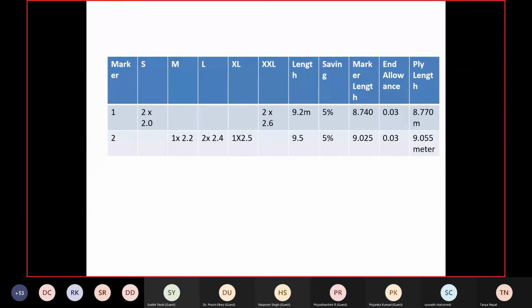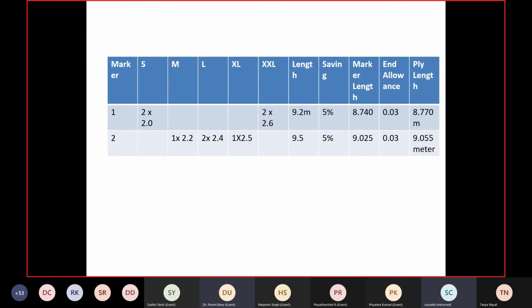Similarly, we will do the calculation for marker length 2. Based on our last slide, in which we calculated how many plies will be spread for marker 1 and marker 2, and based on ply length, now we have to calculate the total fabric requirement. And that fabric requirement we have to give to the fabric vendor to give us the fabric.